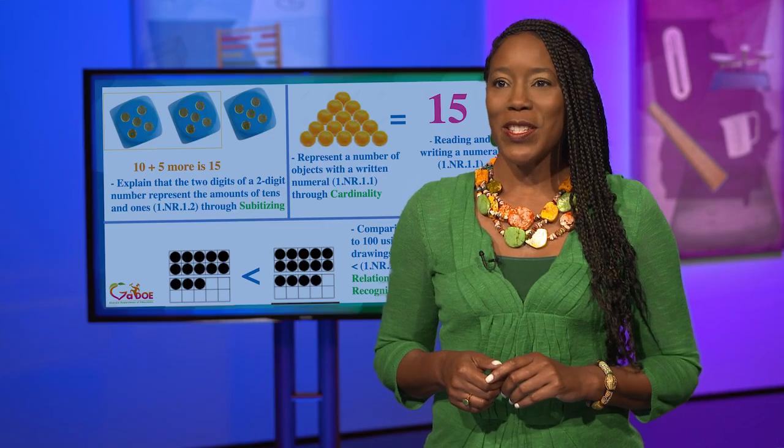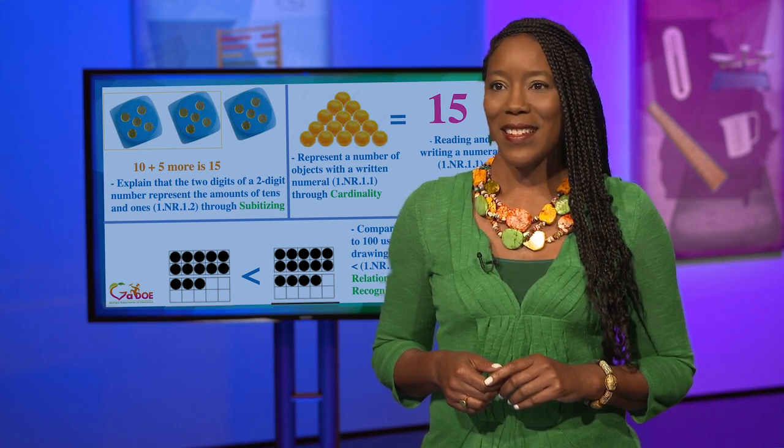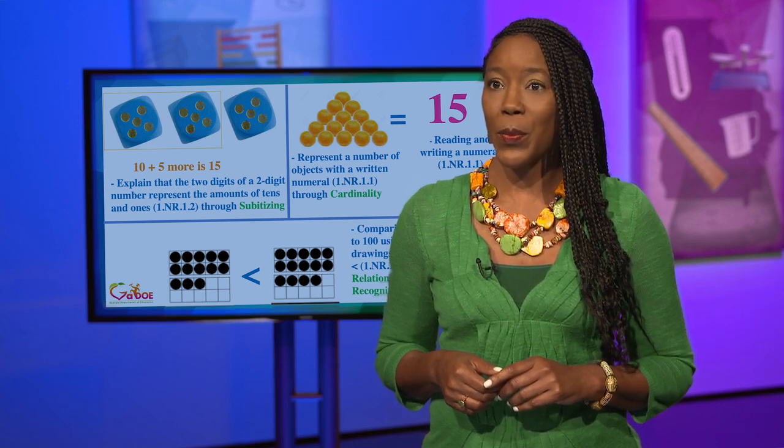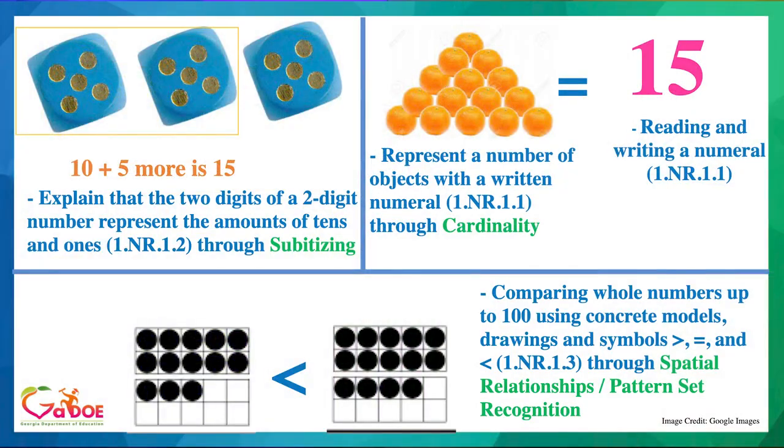A student who understands cardinality understands that the last count in a set represents how many objects are in a group. This is illustrated with the image of the oranges. If a student counts the oranges, he or she should count 15 total oranges. With an understanding of the idea and quantity of 15 oranges, a student should be able to write a corresponding numeral to represent 15 as required by Objective 1 NR 1.1.